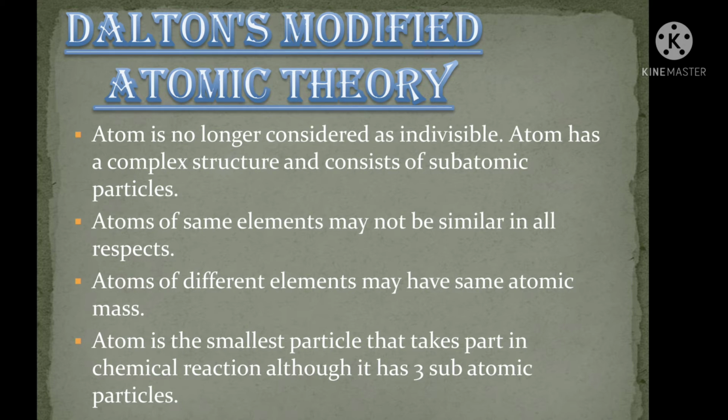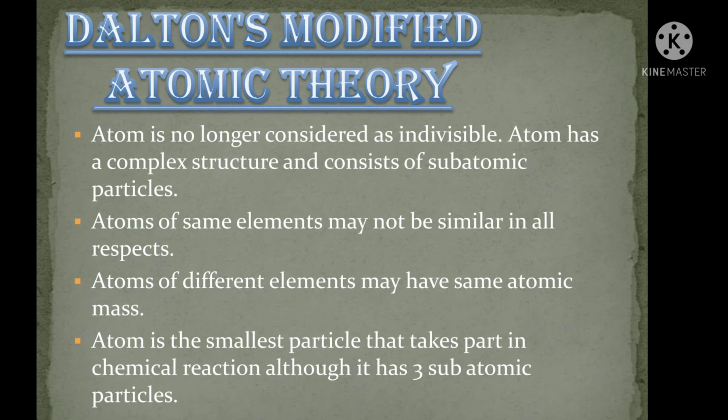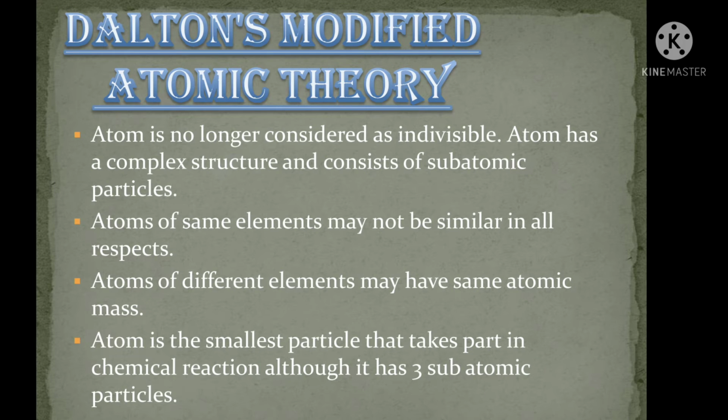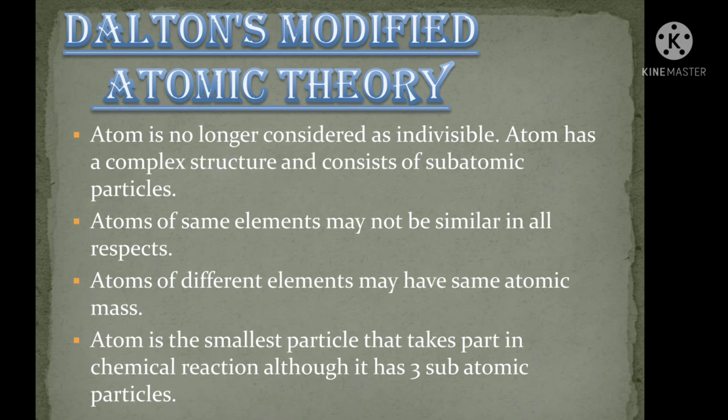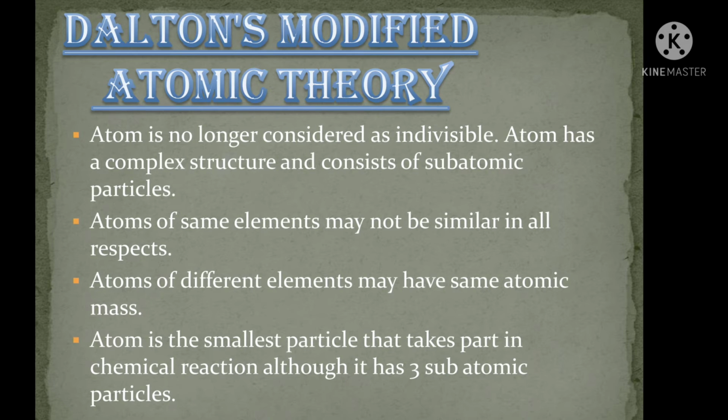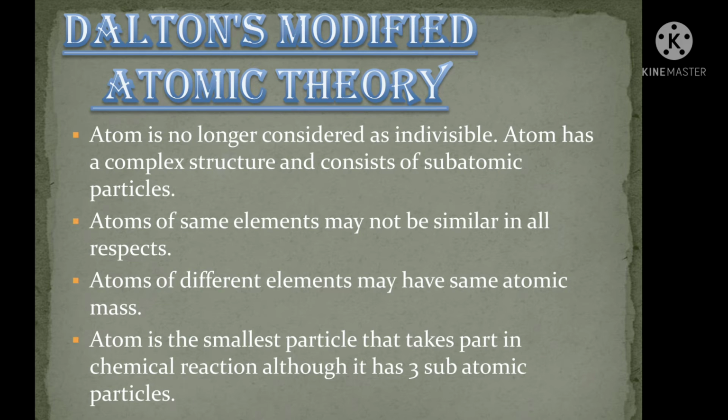Then it came to light that an atom can be divided into certain fundamental particles. Atom is not the smallest particle. Okay. Then Dalton's theory got modified, and the newly modified points are: atom is no longer considered as indivisible. Atom has a complex structure and is composed of subatomic particles like electron, proton, neutron.